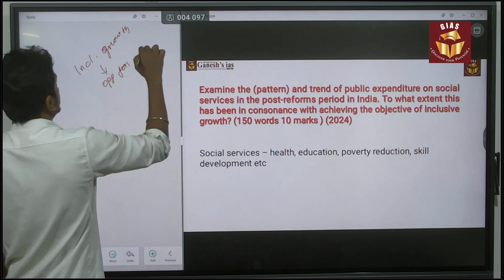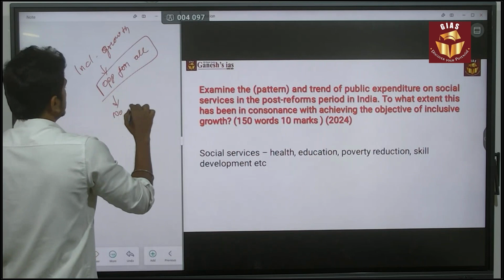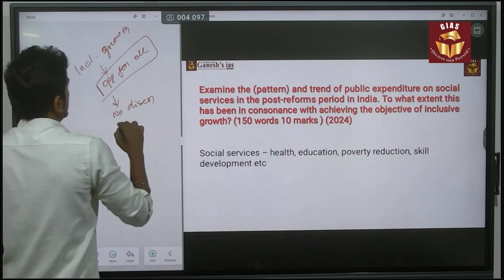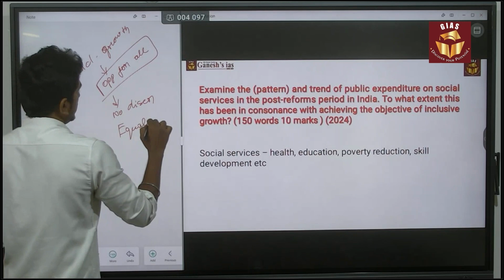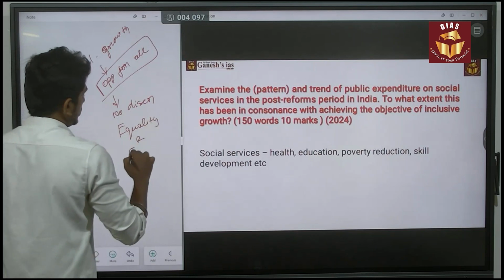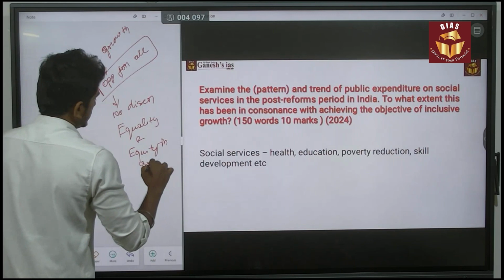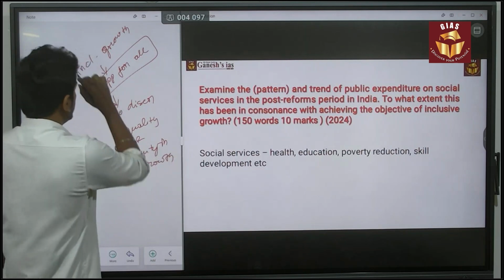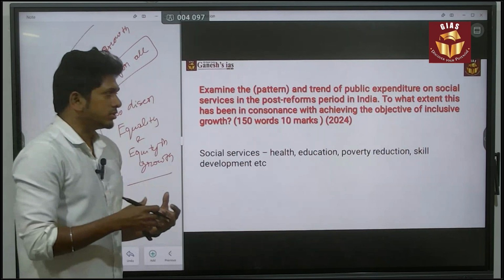Everyone gets benefited, there is no discrimination, and also equality and equity in growth. That is called inclusive growth.